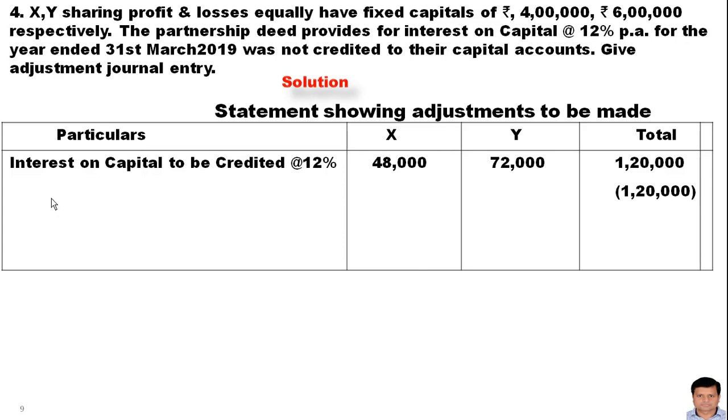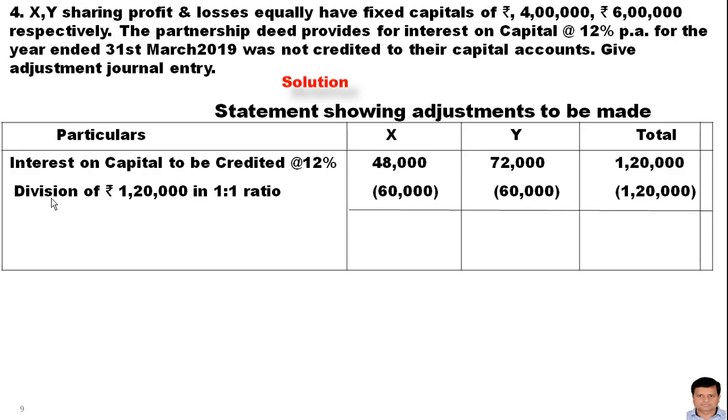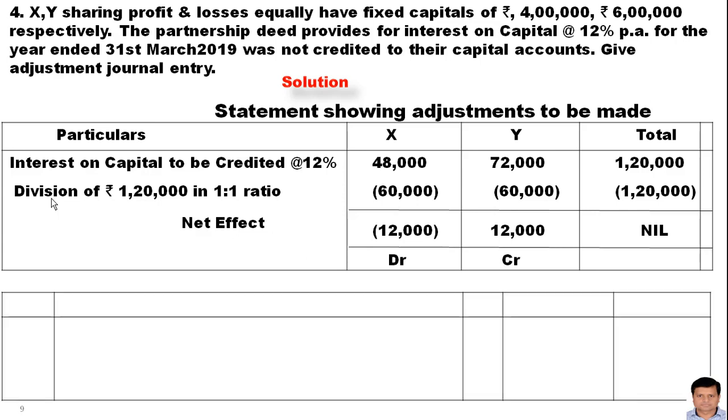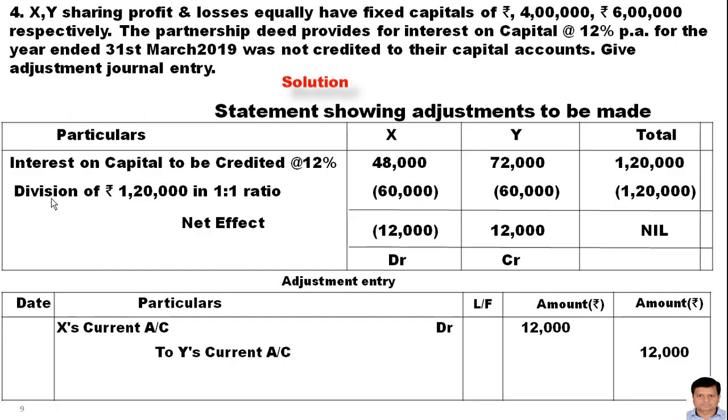The balance is positive, so reverse the amount, make it negative, divide the balance, then get the net effect. X 12,000 negative balance, Y 12,000 positive balance, and there should not be any balance in the total column. So this is your answer. X current account DR to Y's current account. Why the current